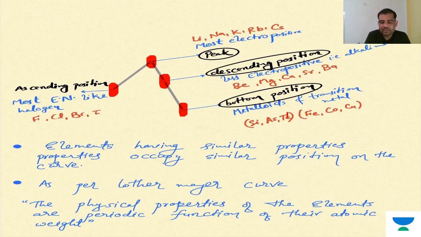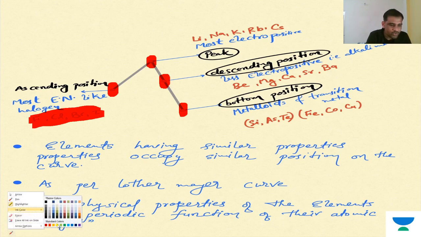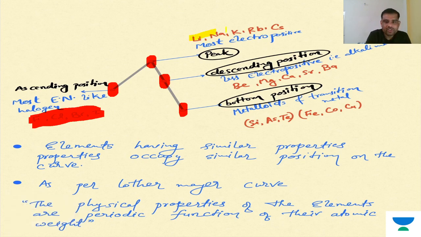So simply, what we can say, metal and metalloid volumes are comparatively less than those of alkali and alkali earth metals in their respective periods. And the ascending position is captured by more electronegative elements like fluorine, chlorine, bromine, and iodine. So like this, we drew some conclusions, and that was the Lothar Meyer initial conclusion.